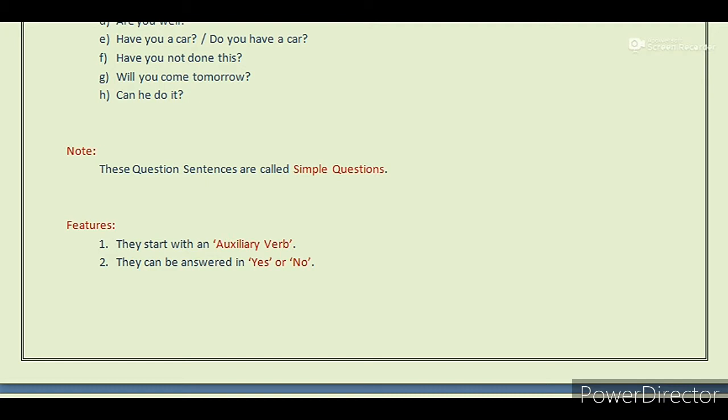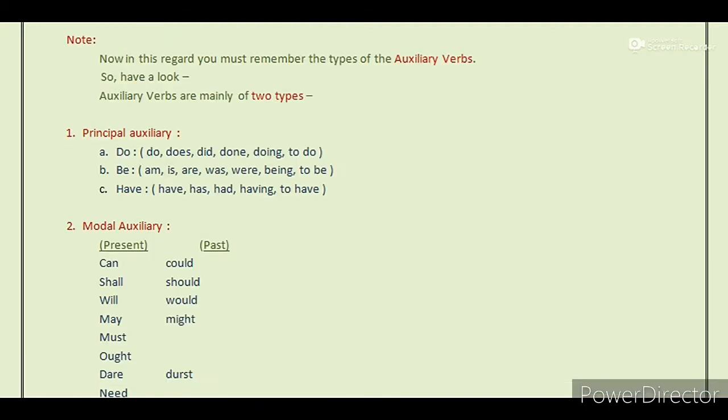Note, these question sentences are called simple questions, and now have a look at their features. Number 1, these question sentences all start with auxiliary verbs. And number 2, they can be answered in yes or no. Now, in this regard, you must remember the types of auxiliary verbs. So, have a look. The auxiliary verbs are mainly of two types. Number 1, the principal auxiliaries, and number 2, the modal auxiliaries.